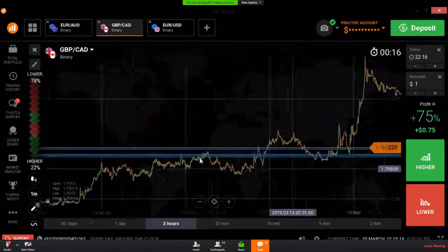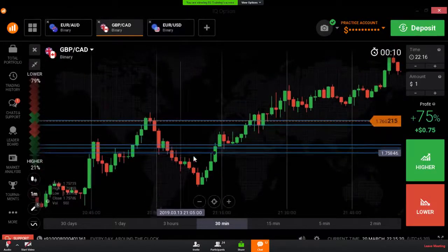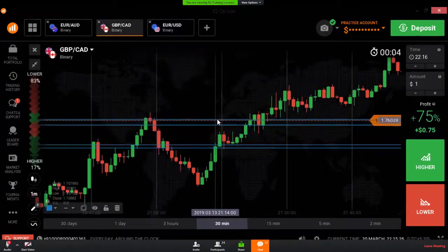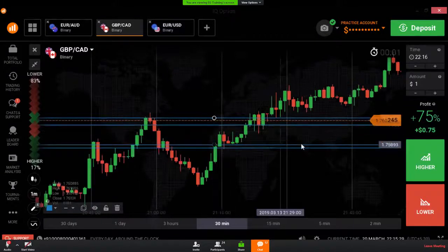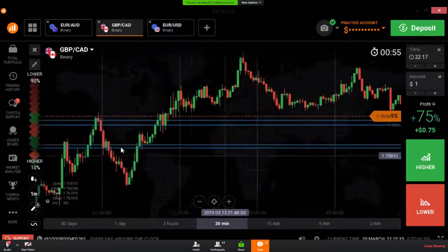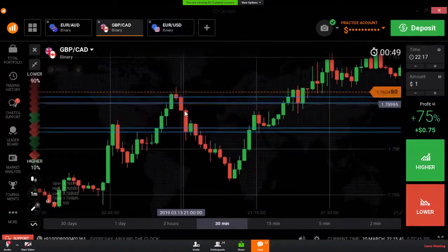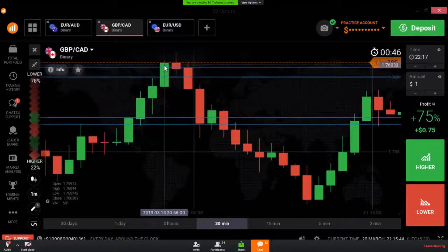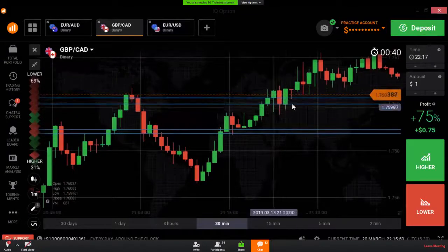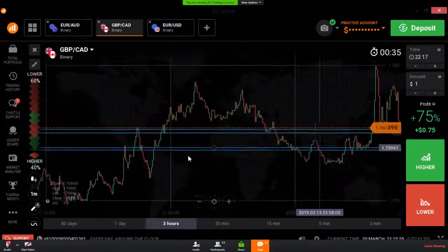Okay, the market is respecting this level too, and this level too. We can trust these two levels, but the above level is a strong level. I'm going to adjust the level. Okay, now this is the actual level. This is a fake breakout. This is a reversal point. After the breakout, we are seeing a reversal point from the same level, and this level also. A reversal point from this level.